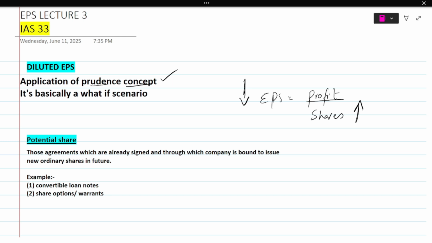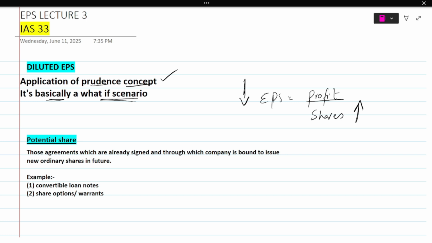Okay, so basically it's just like a what if scenario. It's like the second point I've written over here, that it is basically a what if scenario. What if new shares are issued in the future because of the agreement that we did? What will happen to our EPS? What if those shares are issued? What will be the outcome then? So we just do a what if scenario, that if that happens, what will be the impact on our EPS? We just calculate that today. And why? Because of the prudence concept. Okay, so I hope the concept of diluted EPS is clear.